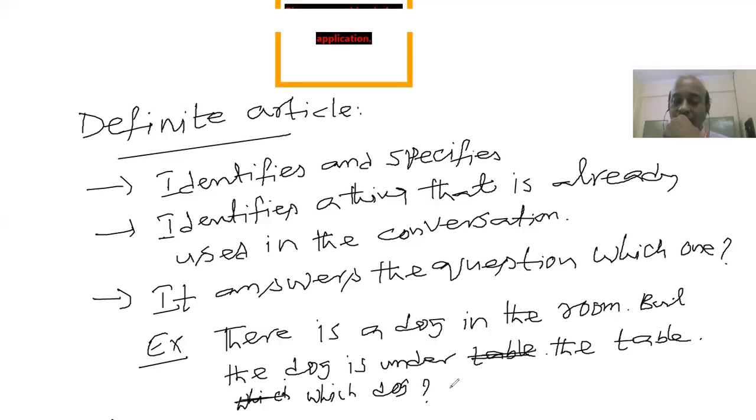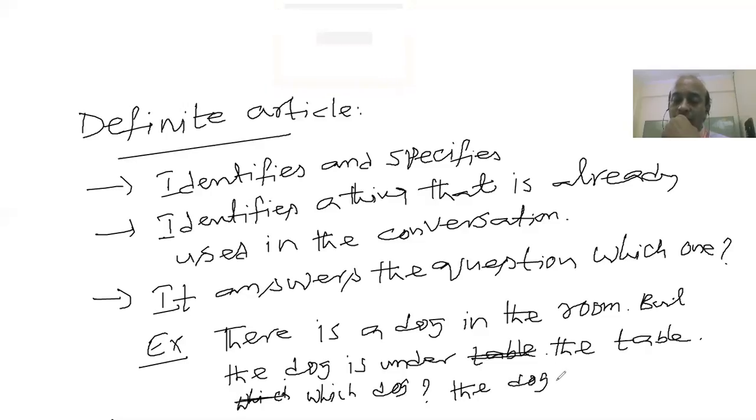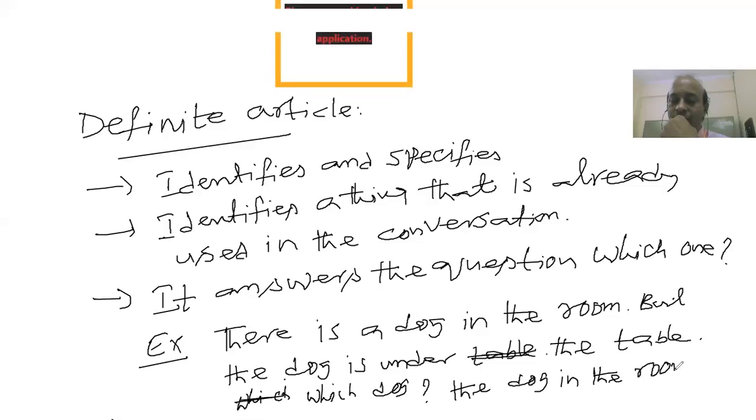Which dog? You say the dog. Which dog is under the table? I will ask you, right? You say the dog in the room. When I ask you the question, which dog is under the table, you say the dog in the room.